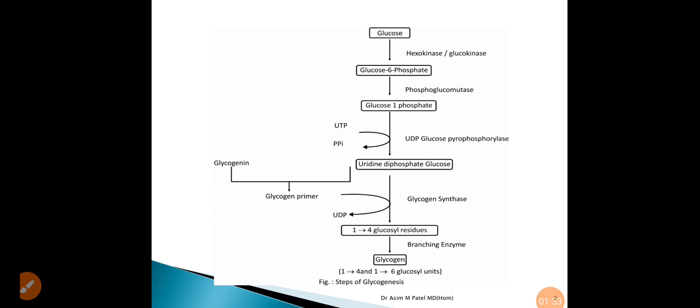This uridine diphosphate glucose transfers its glucose to the non-reducing end of a pre-existing polysaccharide primer, and in the presence of the enzyme glycogen synthetase, it is converted into alpha 1,4 glycosyl units. These alpha 1,4 glycosyl units, in the presence of the branching enzyme, are converted into a branched glucose polymer, that is glycogen. So this is about